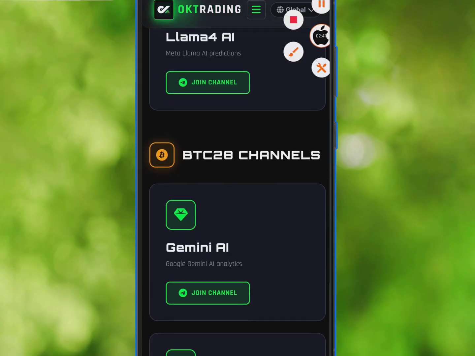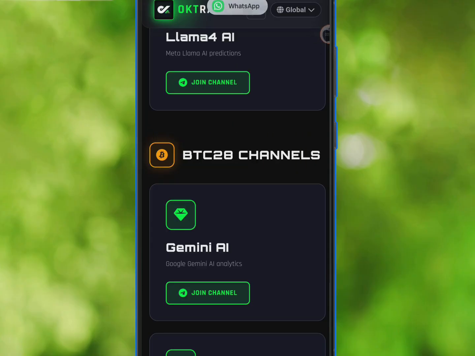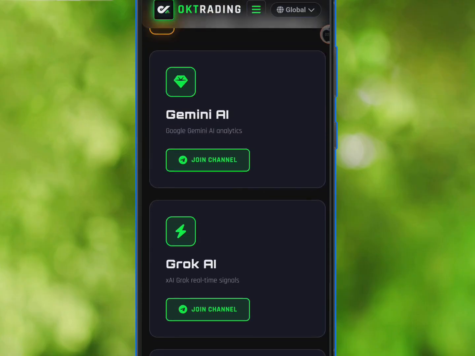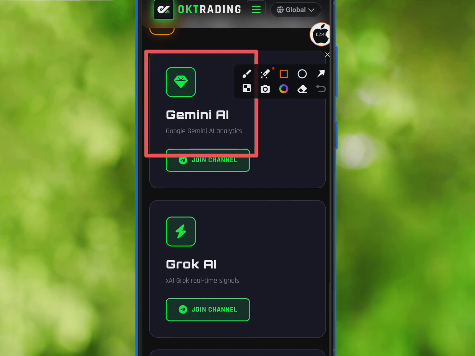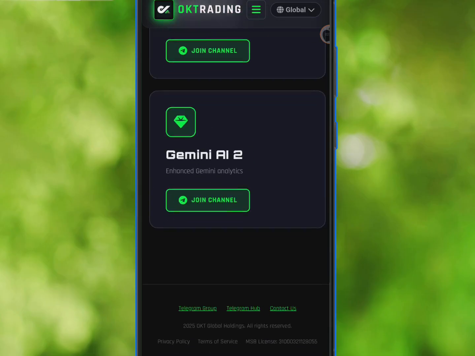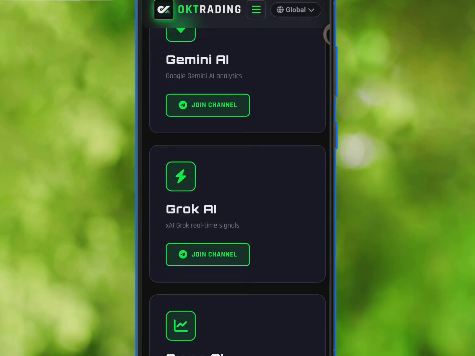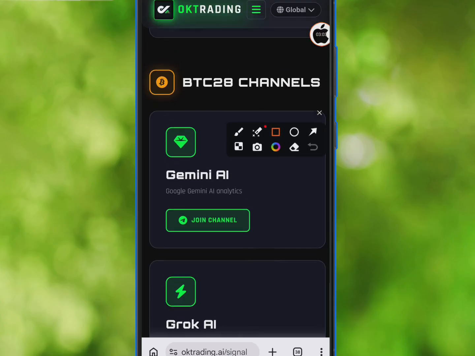Okay, now this is the BTC28 channel as well, and this is also another trading feature, right? And yeah, you are going to see a lot of AI that drops signals for rates as well, so you can go for anyone. 1 2 3 4 5, so 5 trading signals for each of these trading currencies, right? So the BTC trading and the Ethereum trading, that's what the platform works with.